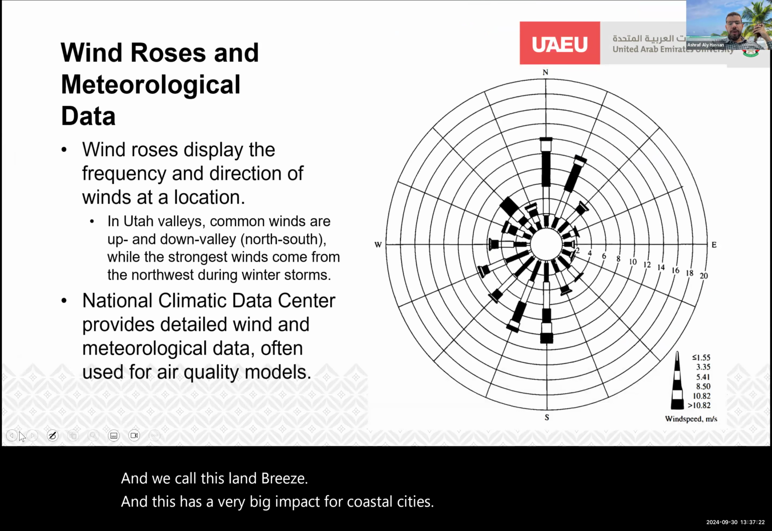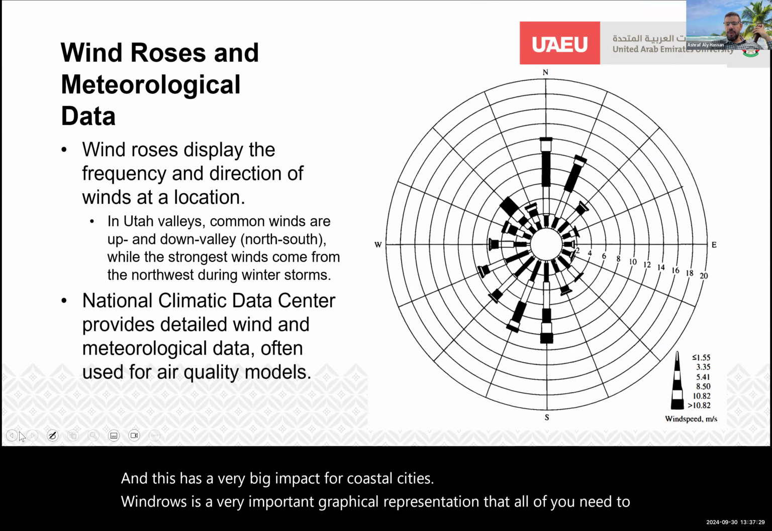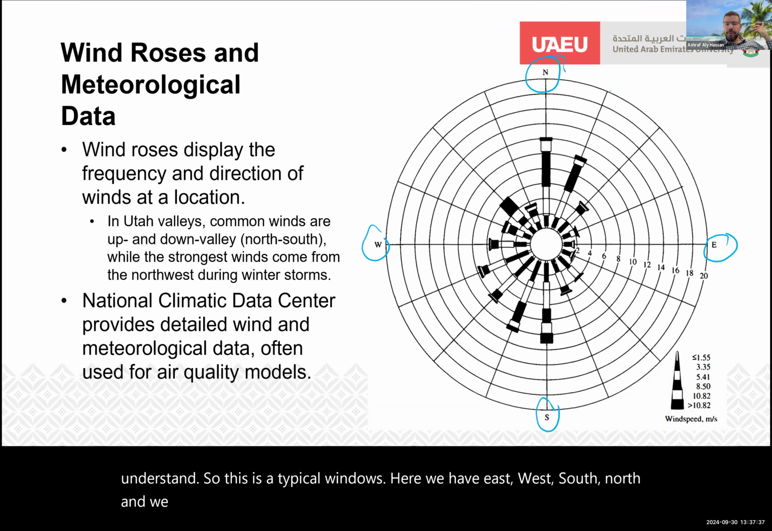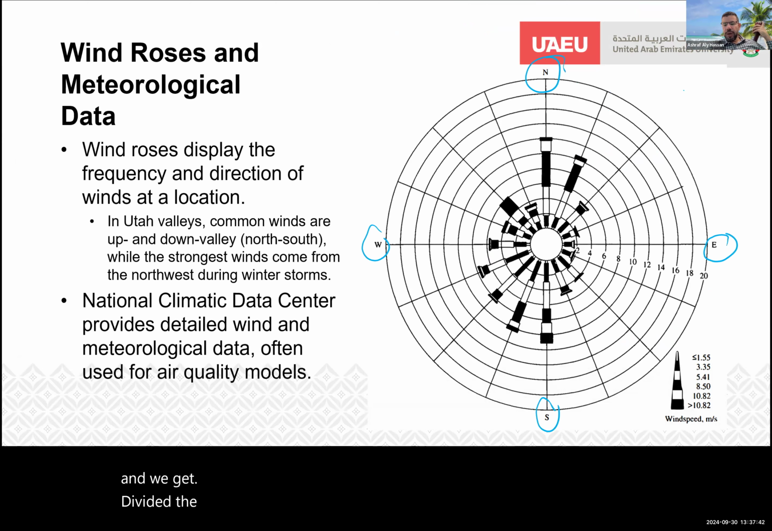Windroses are a very important graphical representation that all of you need to understand. So this is a typical windrose. Here we have east, west, south, north, and the 360 degrees are divided, and we get a representation. You can see here, let's look at this one.